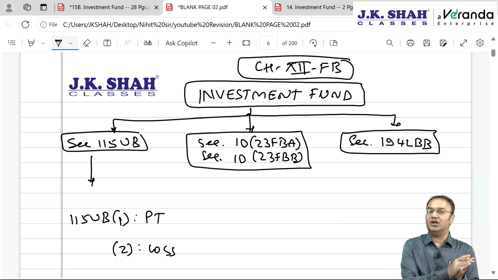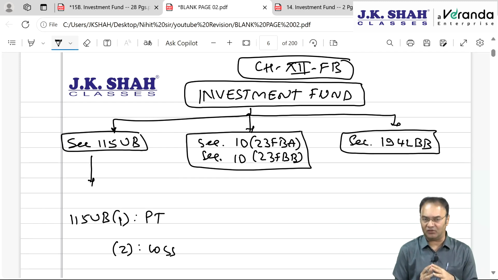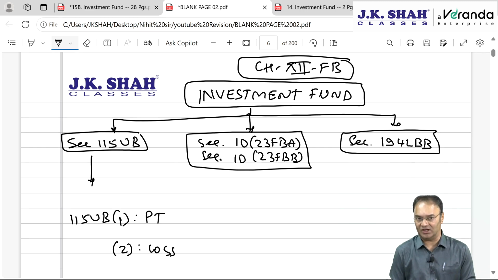There it was 10(23FC) subclause A, subclause B, subclause C, and 10(23FD). Here it is 10(23FBA) and 10(23FBB). In the business trust chapter, TDS was under 194LBA. Here TDS is under 194LBB, which we will be revising briefly in the TDS chapter as well.